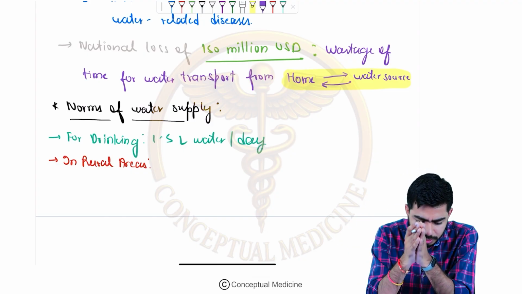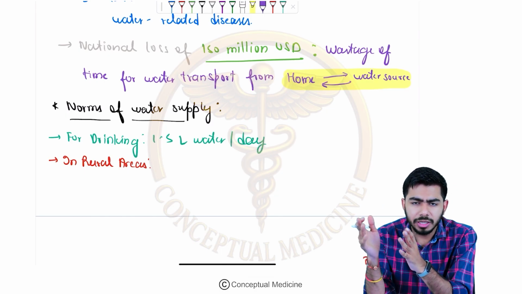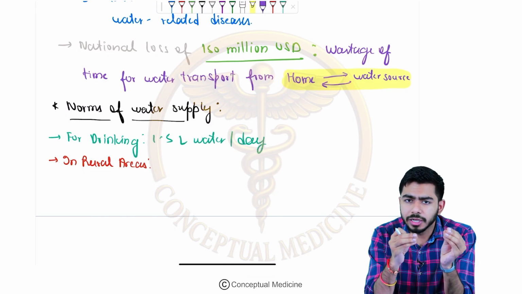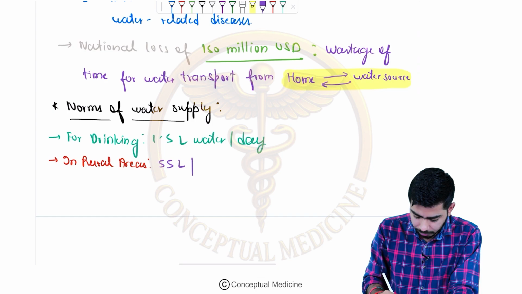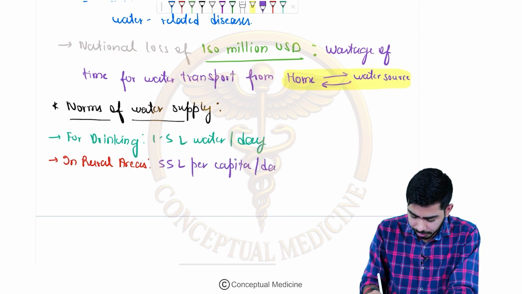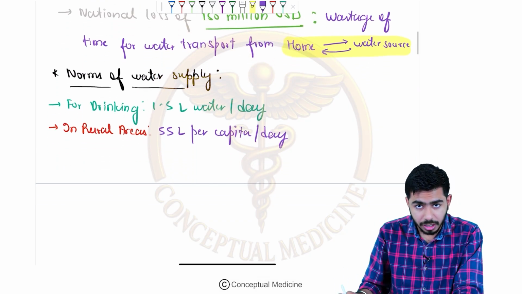They are saying that almost 55 liters per capita per day is the requirement for rural people.